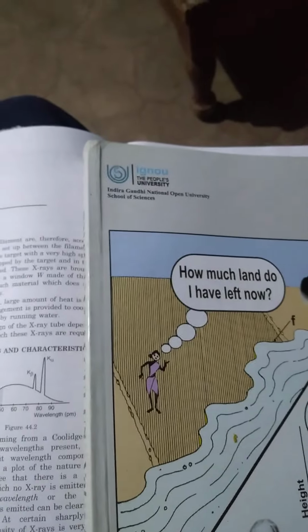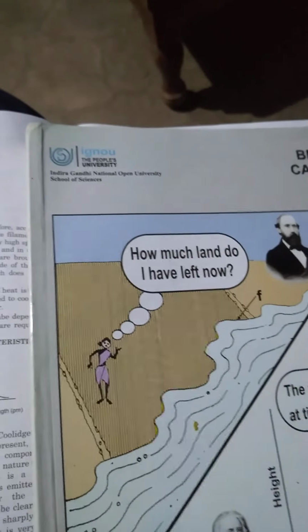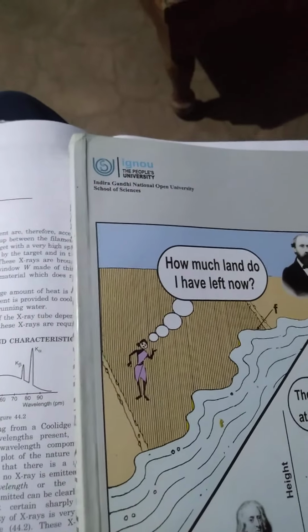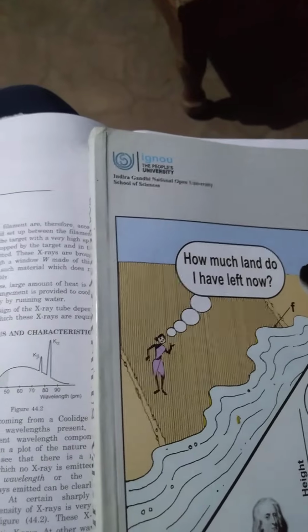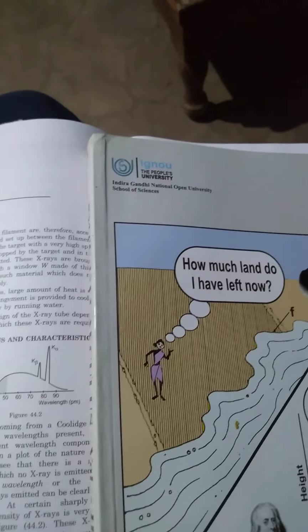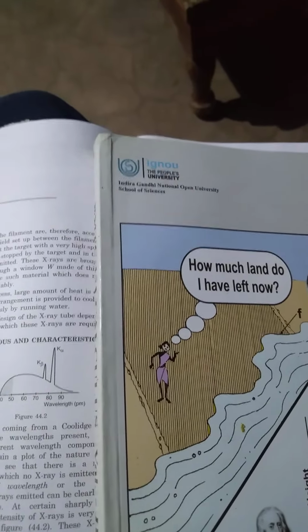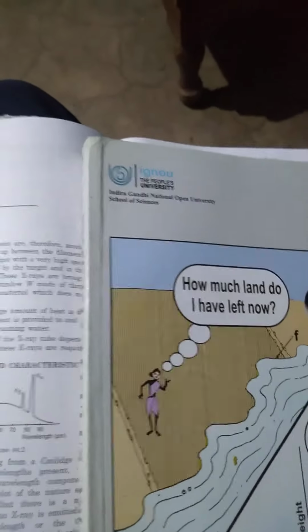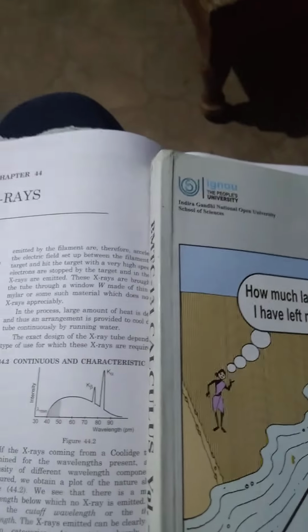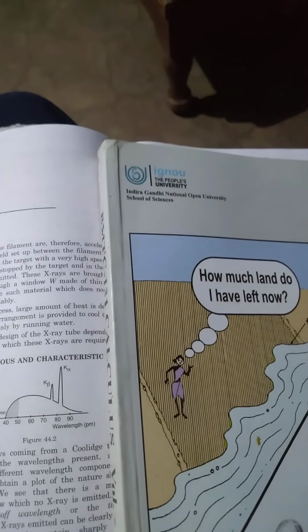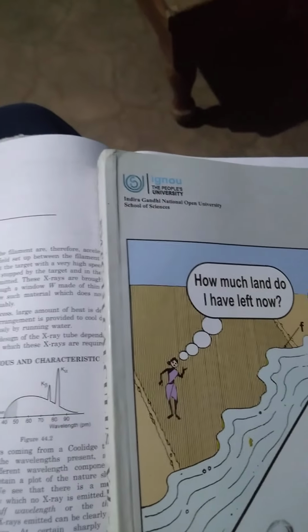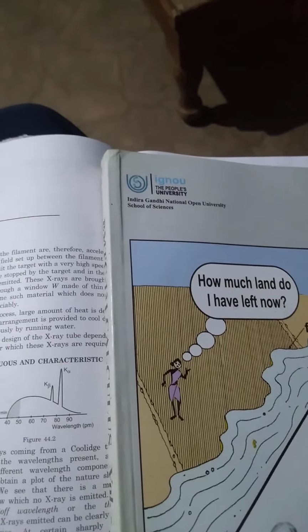He concluded that some invisible radiation was coming from the cathode ray tube which penetrated the black paper to affect the photographic plate. He named this radiation X-ray because its nature and properties could not be known at that time. In mathematics, we generally use the symbol X for unknown quantities. However, after some calculation, we find the value of this unknown X. Similarly, we now know about the nature and properties of X-rays.